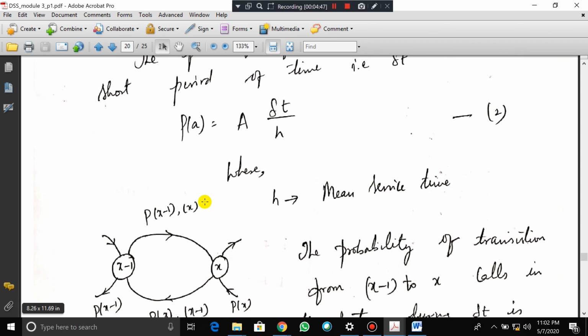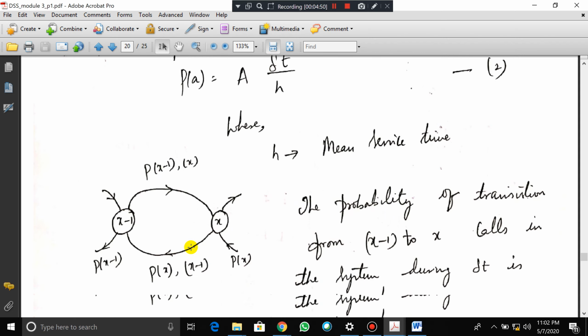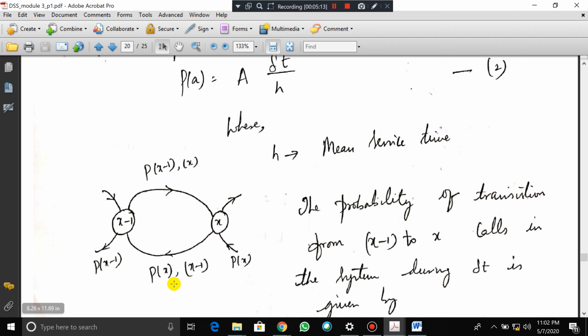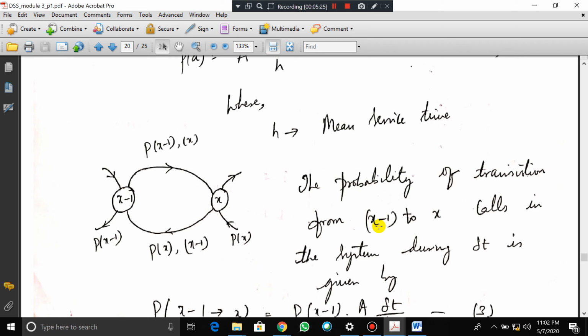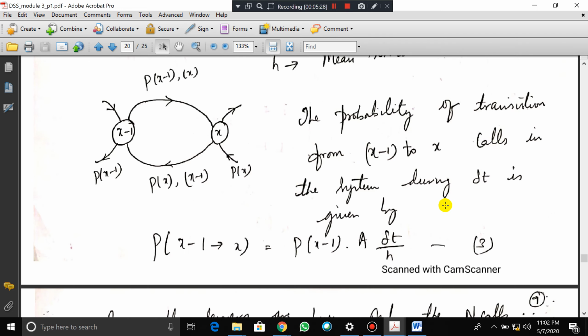This model we already discussed in the previous class, that is the Markov chain model. The previous state of x is x minus 1. This indicates the transition from state x minus 1 to x. So P of x minus 1 comma x indicates the transition probability from state x minus 1 to x, and this indicates the transition probability from state x to state x minus 1, that is P of x comma x minus 1. This is called the state probability, P of x minus 1. This is P of x. This is the probability of transition from x minus 1 to x calls in the system during delta t.